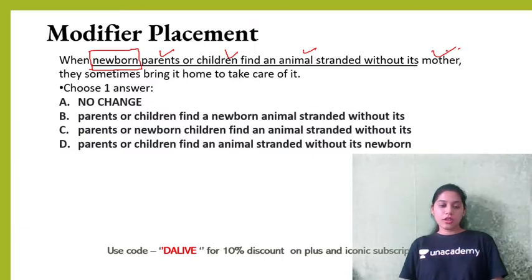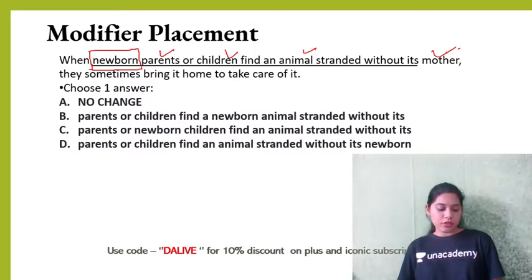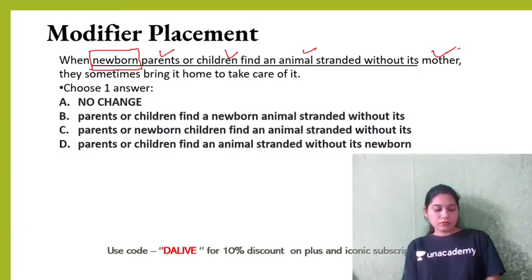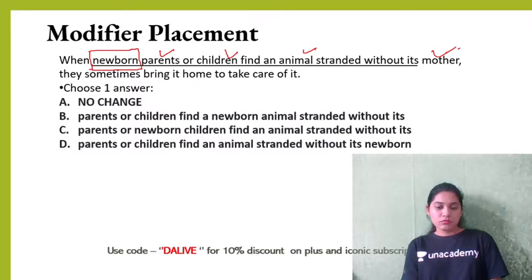Read carefully, have your answer, and then we will discuss. Right, you're right there, majority of you.